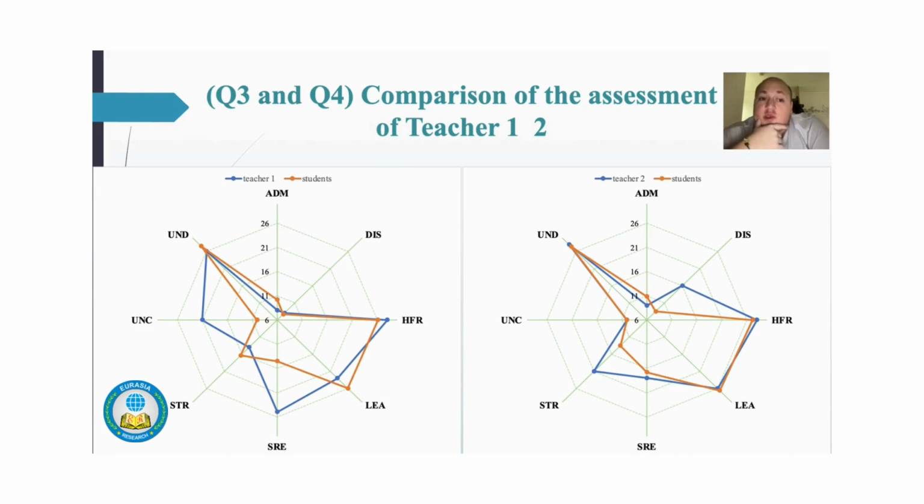For example, in the case of teacher 1, in the strict dimension, there is a really big difference, and in the case of teacher 2, the strict dimension also has a really big difference between what the teacher thinks of themselves and what the students think of the teacher. So with this method, we can see what the teacher thinks of themselves, so it's even good for self-reflection, and how the students see their teacher, and it can be really helpful for all teachers to see if what they think of themselves matches what the students think of them or not.